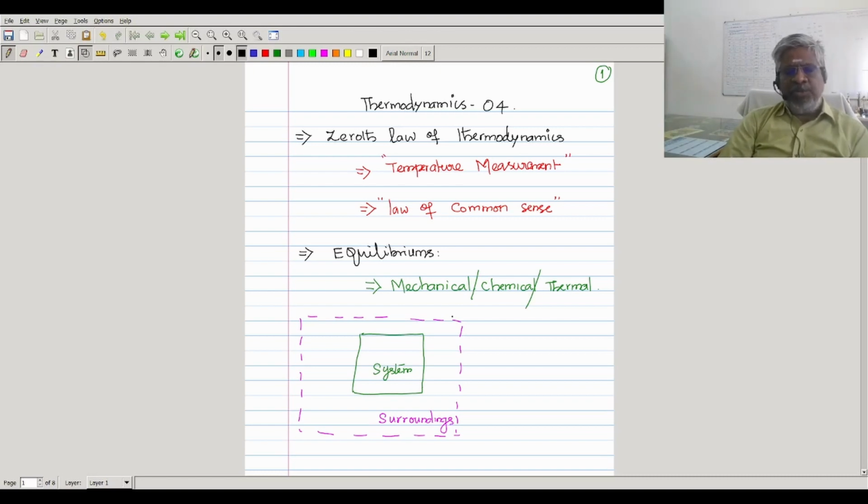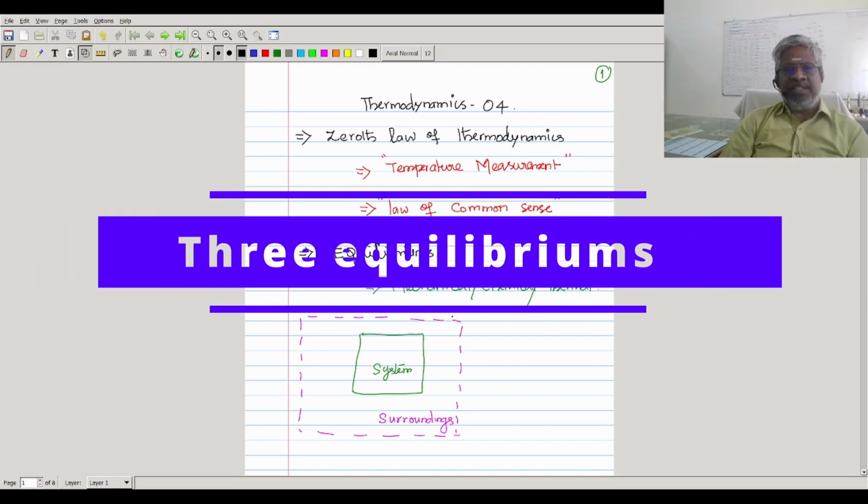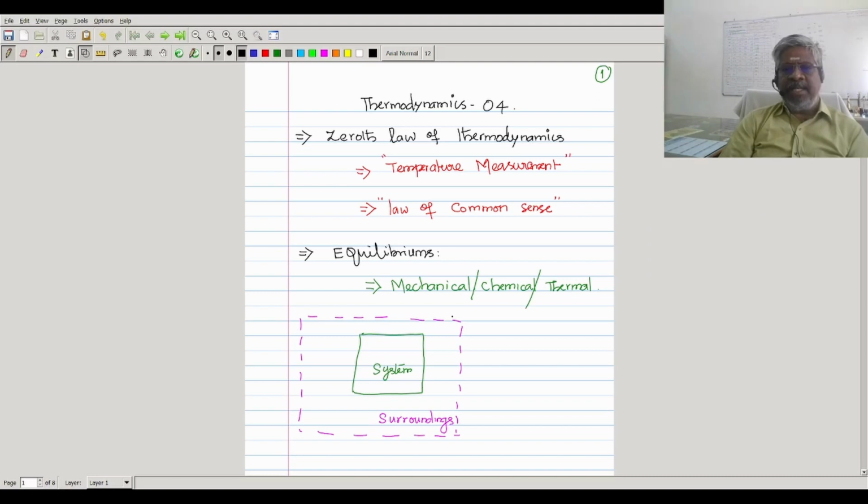Before going to the temperature measurement methodology, we'll recap the equilibriums that we discussed already in our thermodynamics classes. We discussed three different equilibriums: mechanical, chemical, and thermal equilibrium. Out of these, thermal equilibrium is the one which is very important as far as the zeroth law of thermodynamics is concerned.